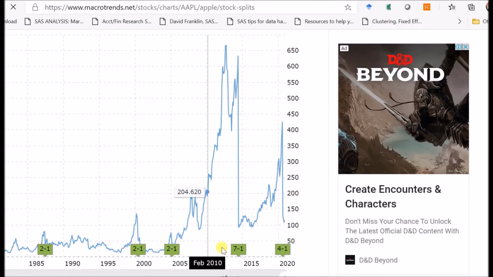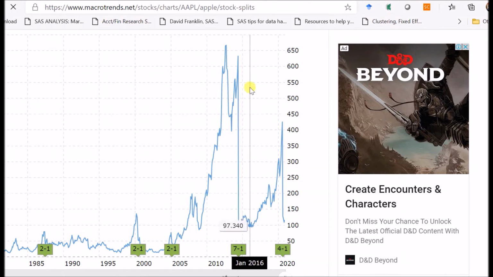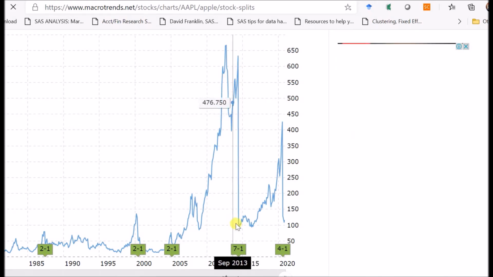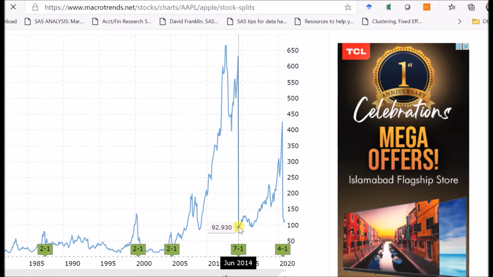So you can see from here, the stock was trading around 590, and they split the stock, it came to 92, and again in 2020 the stock was trading at 425. They again brought it back to around 100 by a 4-1 split.